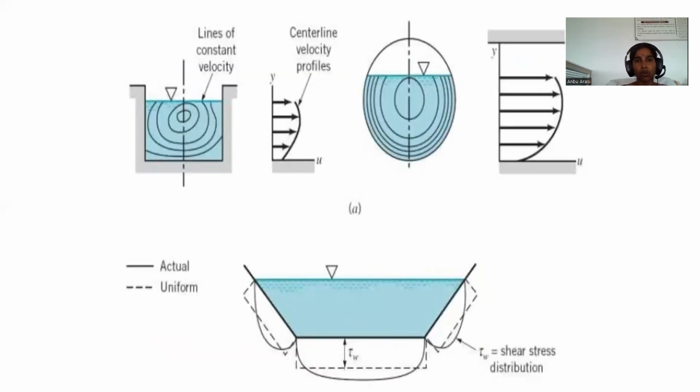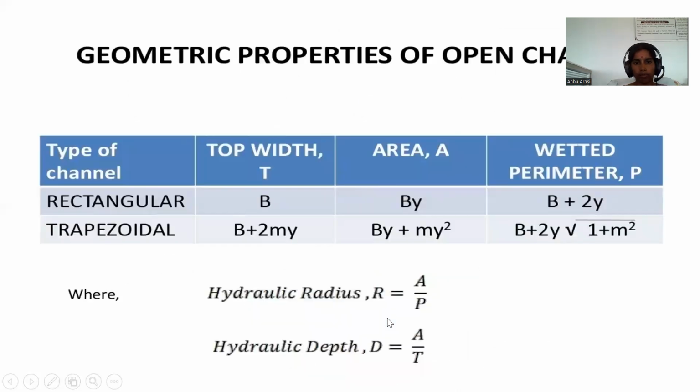Here are the lines of constant velocity. Then the cross section of the velocity changes uniformly. Here is low velocity, then it is increasing, and it continuously goes on to decrease. This is the actual velocity, and then it is uniform. Here we see the cross-sectional trapezoidal channel, and here the flow is going like this. Here is the shear distribution diagram.